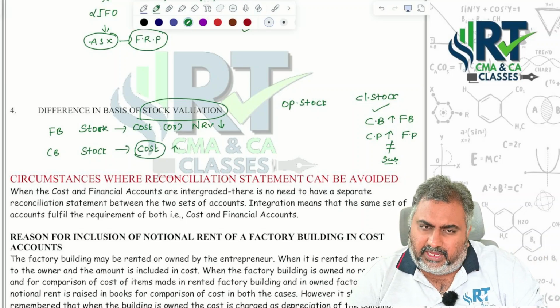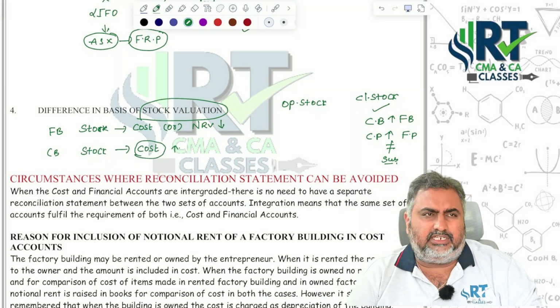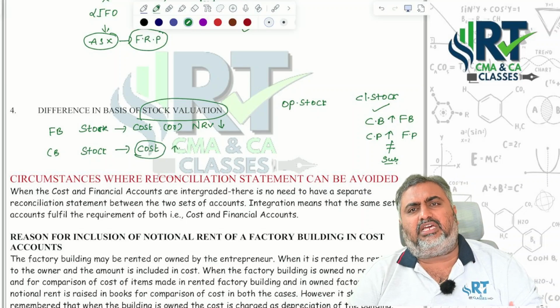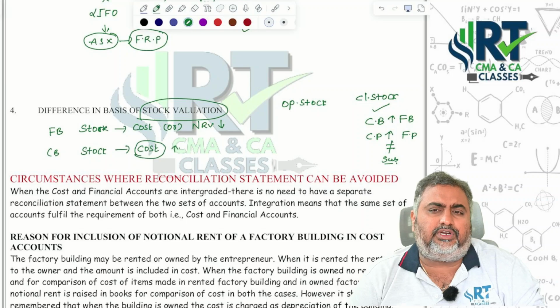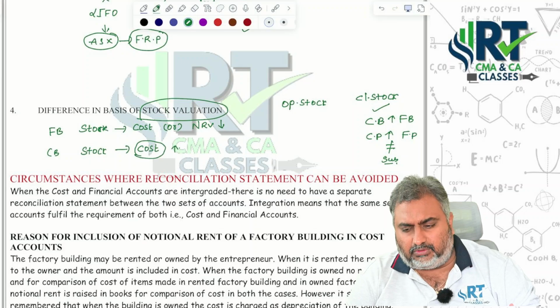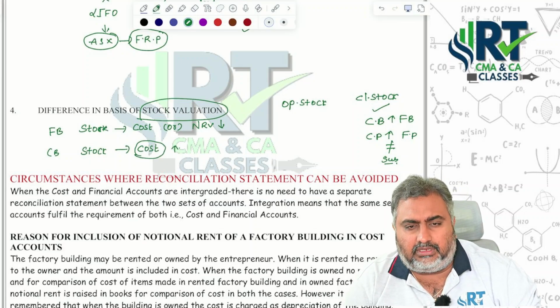And finally, inventory valuation, whether opening stock or closing stock. For financial books, cost or NRV, whichever is lower, is the basis of valuation of inventories. But for cost accounting books, we will do the recording only at cost basis.